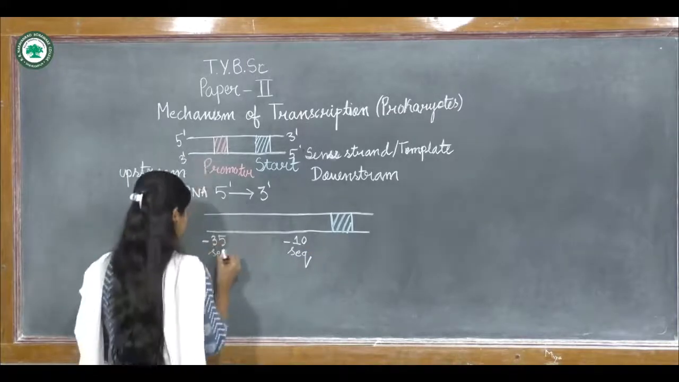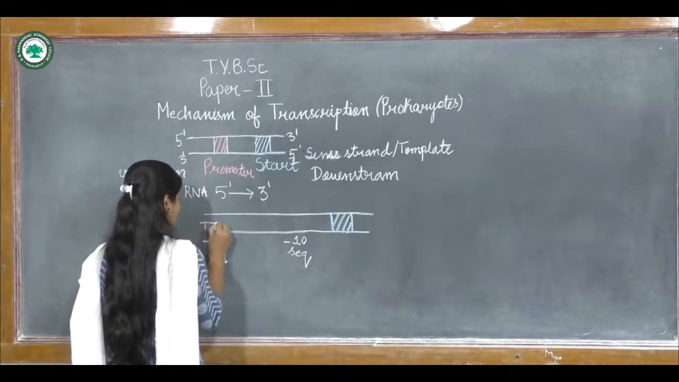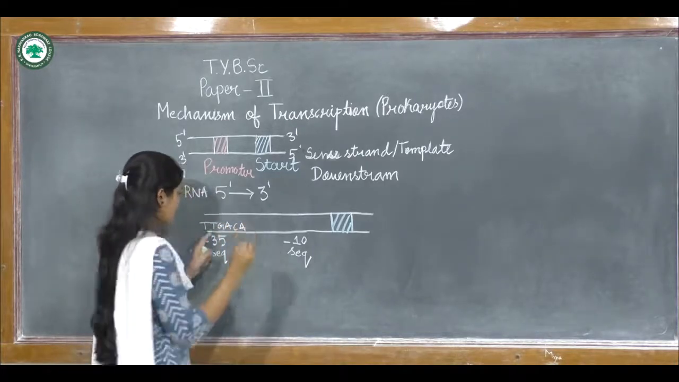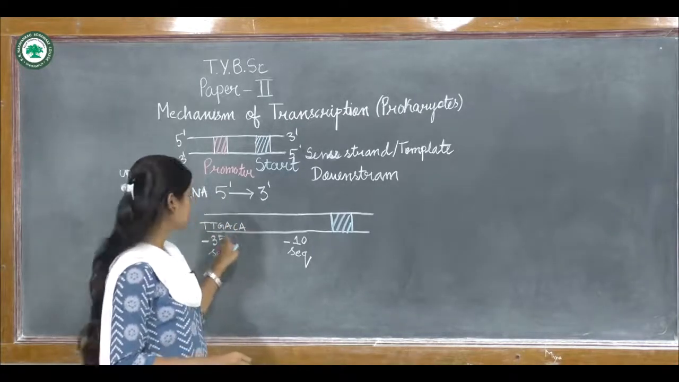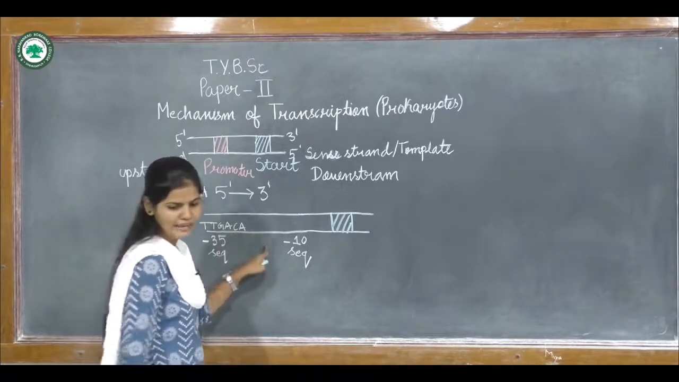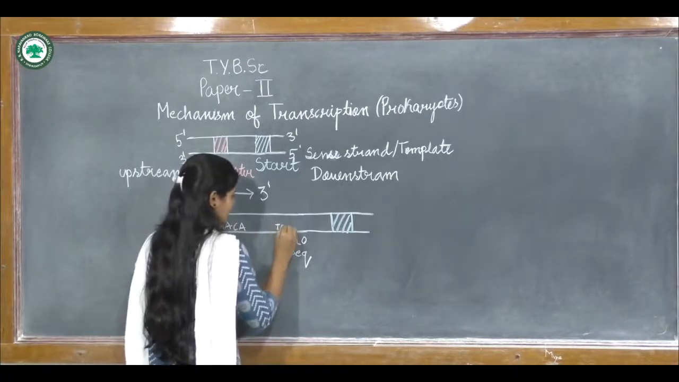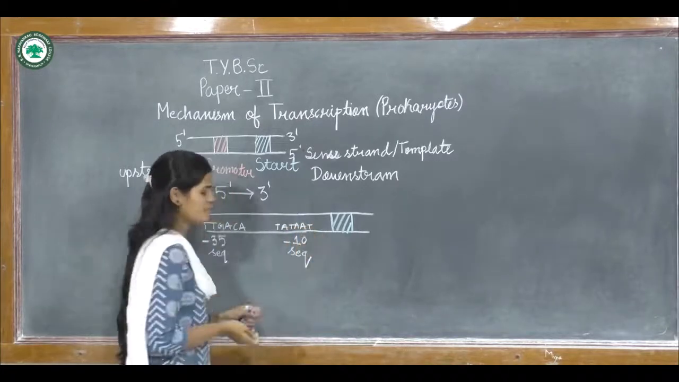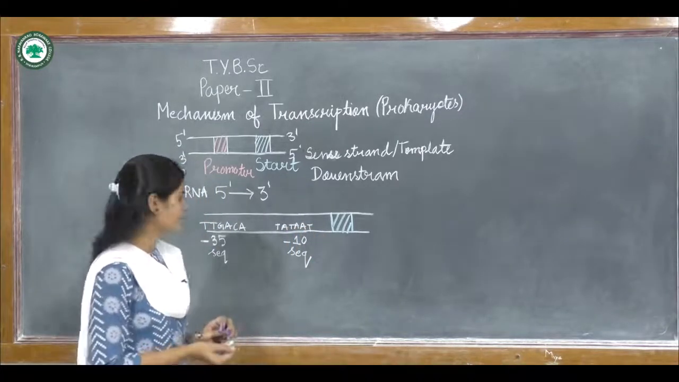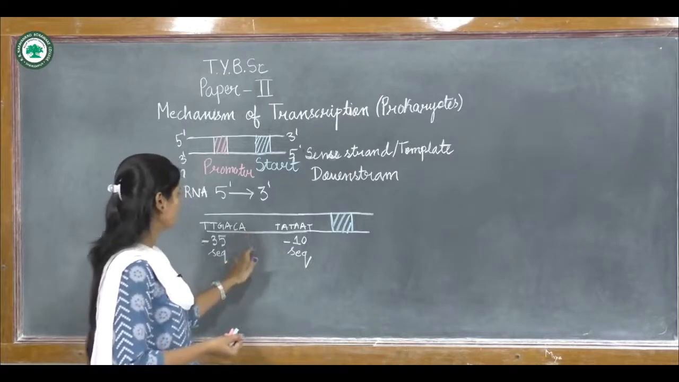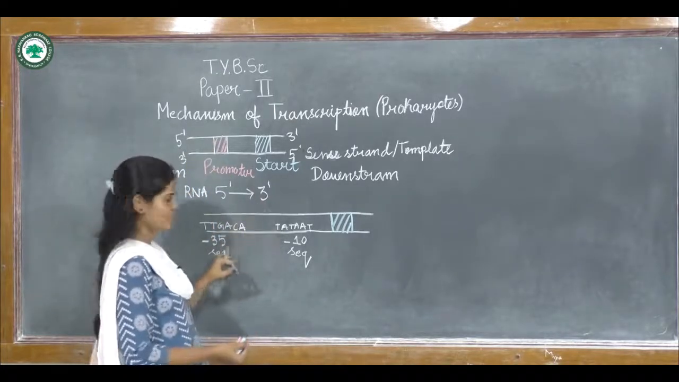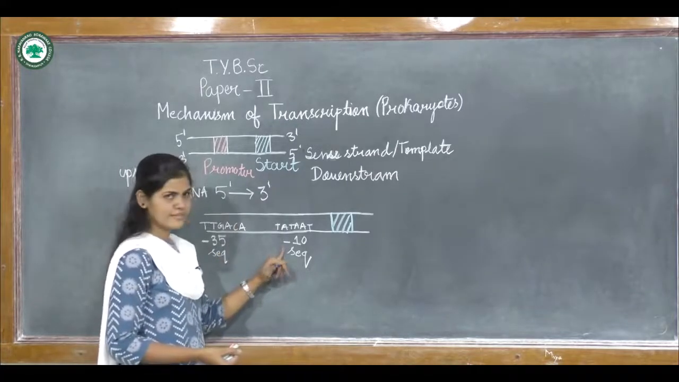These have the sequence TTGACA, and the other has the sequence TATAAT. So these are the sequences. They are mostly AT rich. These are the sequences which will be found on the promoter region. It has two sequences, that is minus 35 and minus 10.